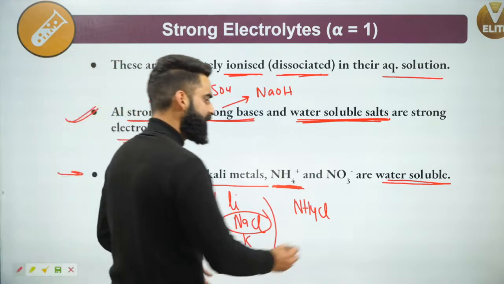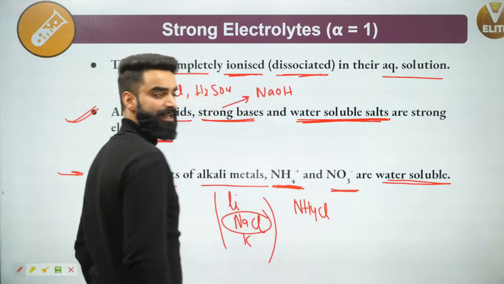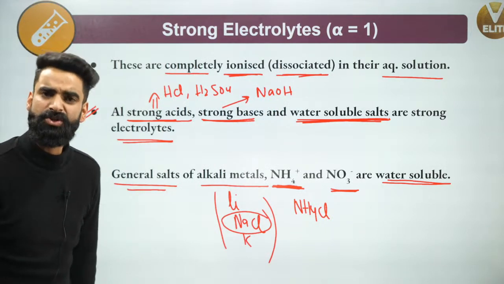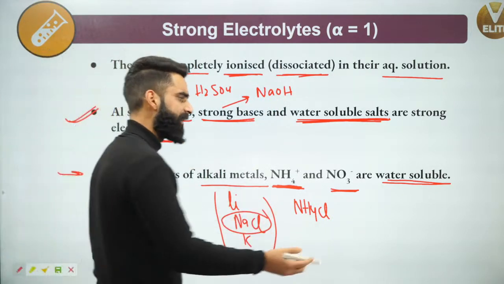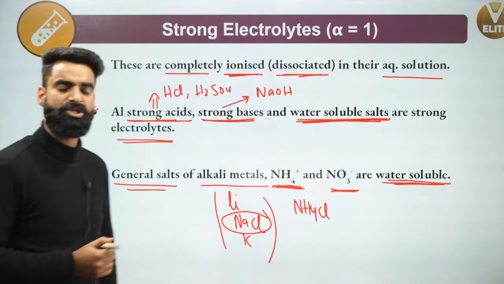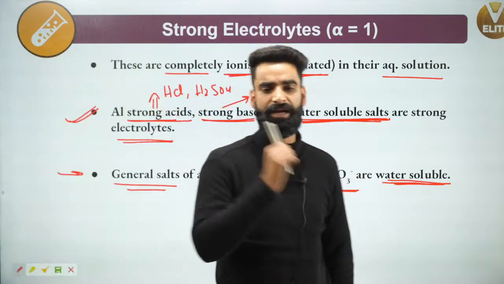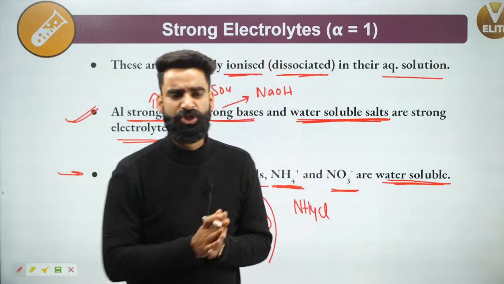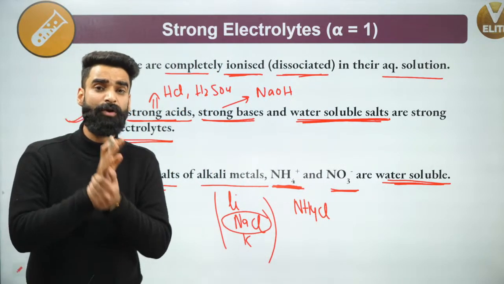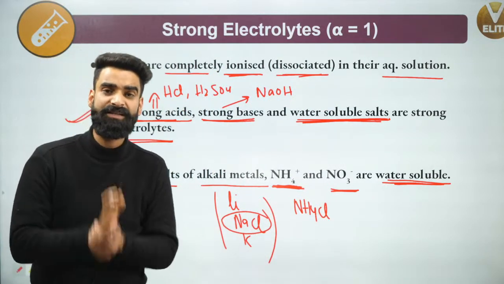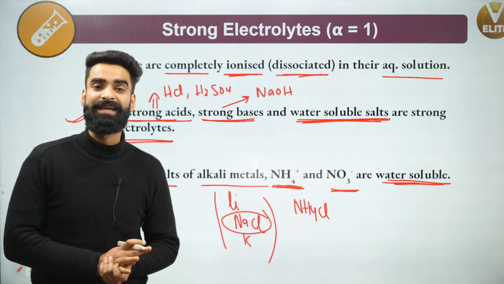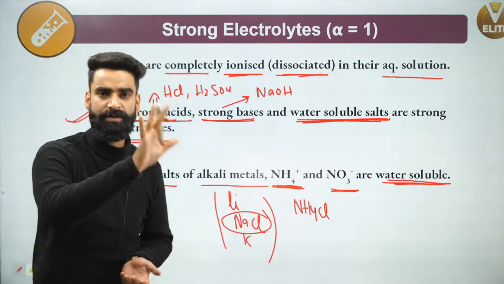At the same time, if you take the salts of the nitrate ion, for example sodium nitrate, potassium nitrate, and so on, all those salts are again water soluble, and all water soluble salts are considered strong electrolytes, which completely break down into their ions. So in short, remember, strong electrolytes are the substances which get completely dissociated, completely ionized, into their respective ions in the aqueous solution.